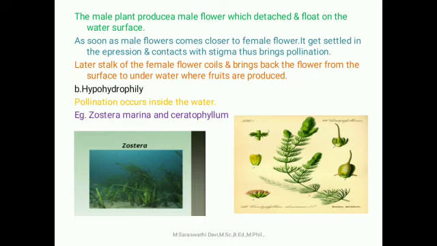Hypohydrophily. Pollination occurs inside the water. Hypo means below, so inside the water. Zostera marina and Ceratophyllum are the examples.